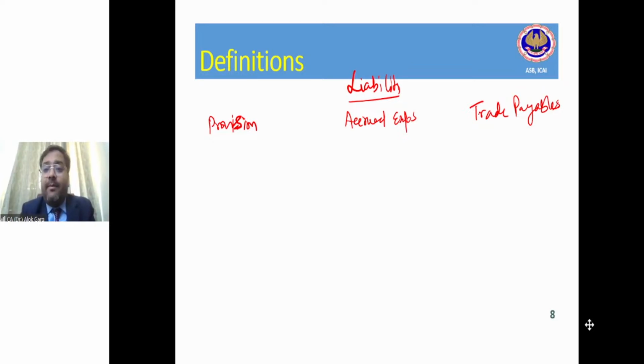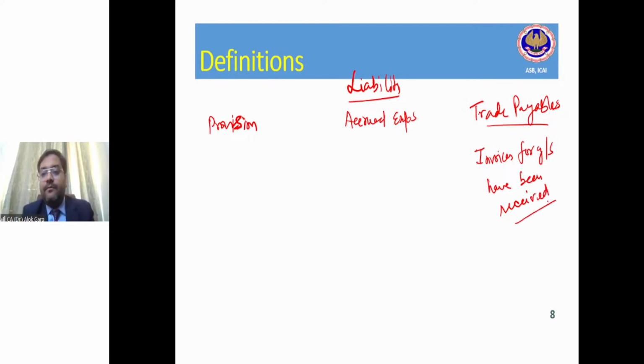So what is meant by trade payable? Trade payable means payable on the basis of invoices for goods and services. So trade payable means payable where invoices for goods and services have been received. Is it clear? Clear, guys?